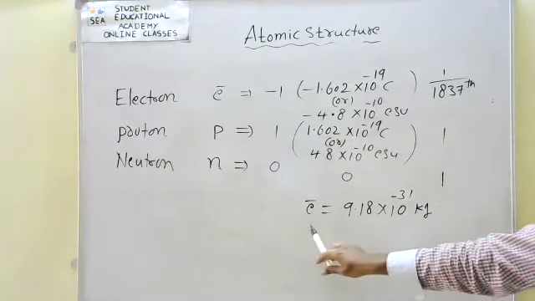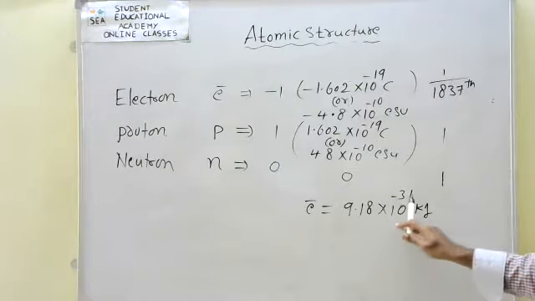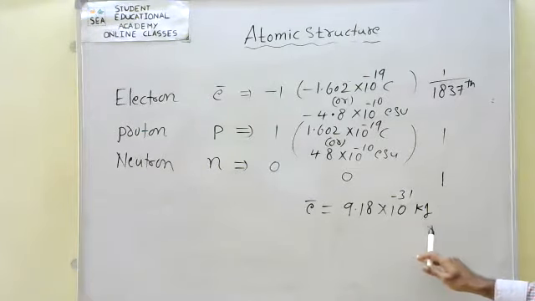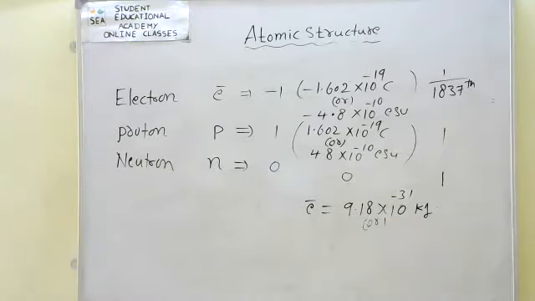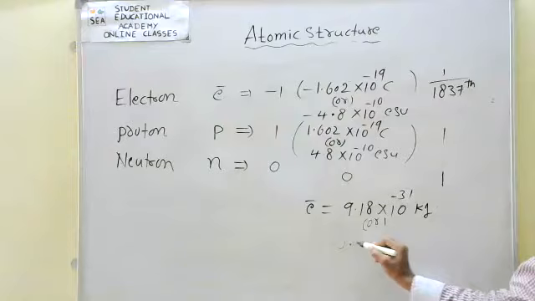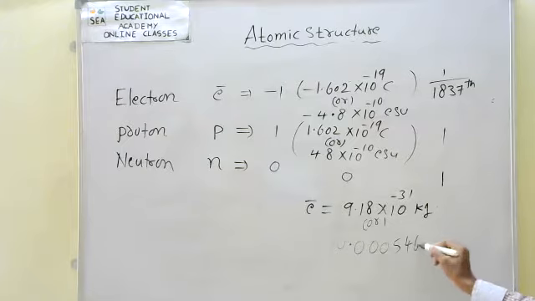I have taken the electron mass as 9.18 into 10 power -31 kgs. In AMU, atomic mass units, it is 0.000546 AMU.